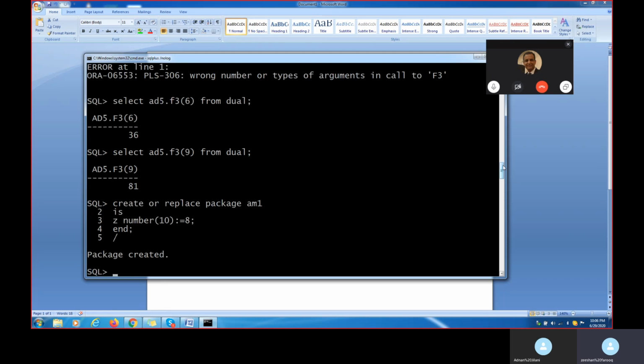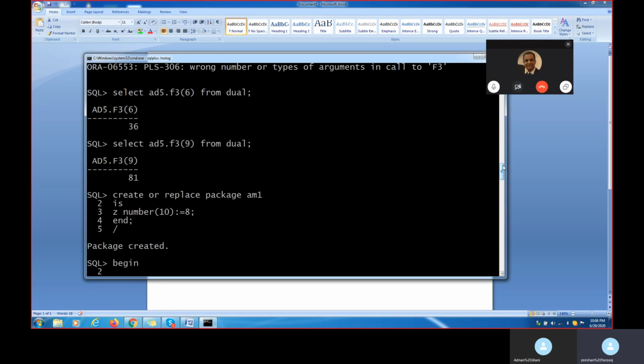What happened? The package got created. Now what exactly am I trying to do here? Whatever is my package name, I have not put any kind of procedure, nothing I have mentioned. I'm just creating one small package. In that package, I've just given a number. I'm not putting any procedure or function. I've created a small package, and just put in one value called 8. Now, how do we execute that one?